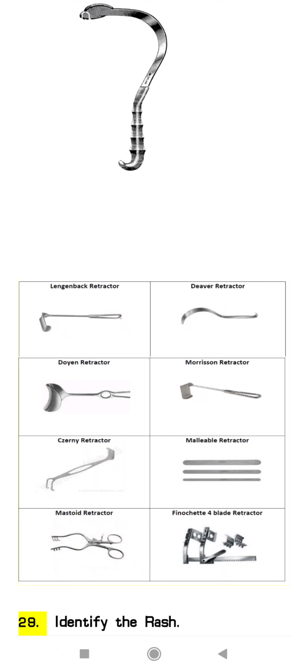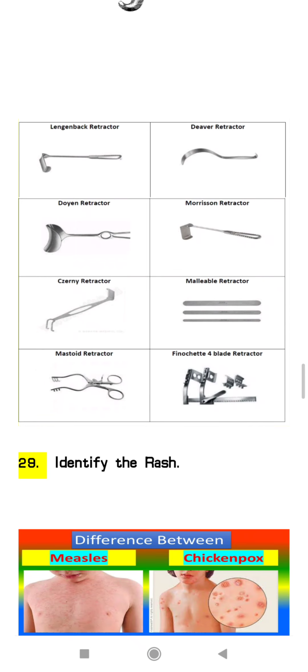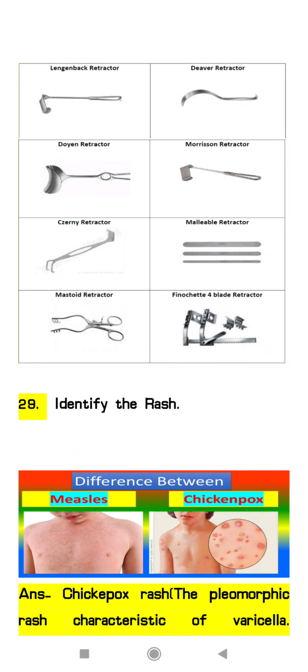Next, that is Doyen's retractor. Here you can see the image of Morrison retractor and Czerny retractor. Czerny retractor looks like Z shaped. So the C is silent in Czerny retractor, so Z stands for Czerny. So it looks like Z. Okay. So malleable retractor next, and mastoid retractor, and at last you can see Finochietto four blade retractor.